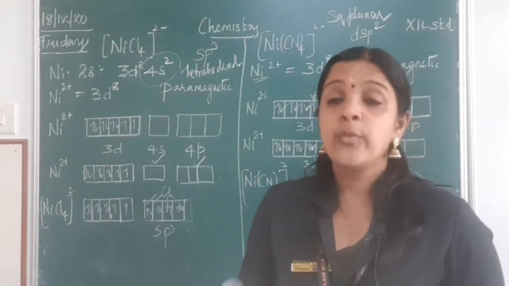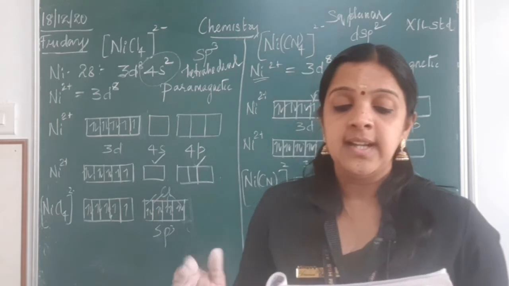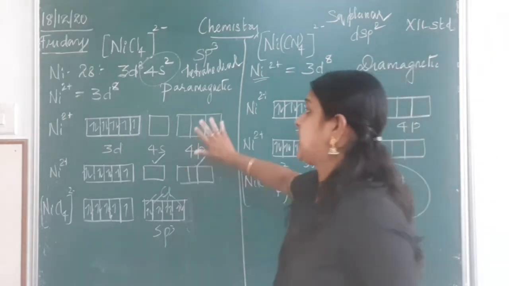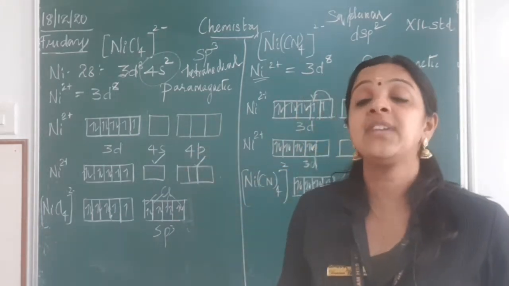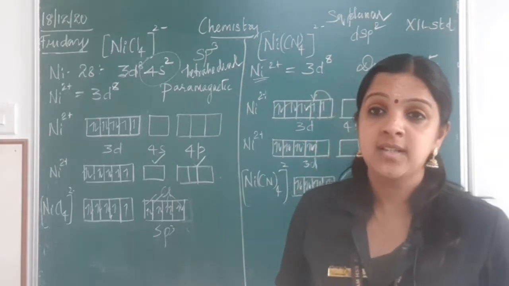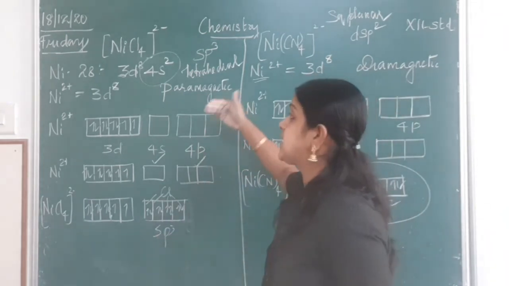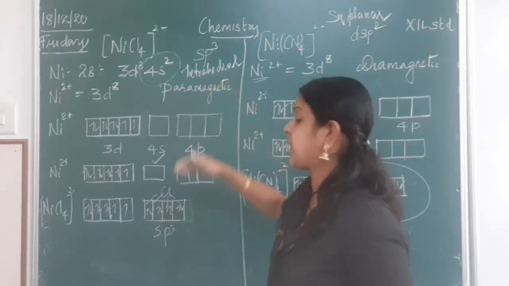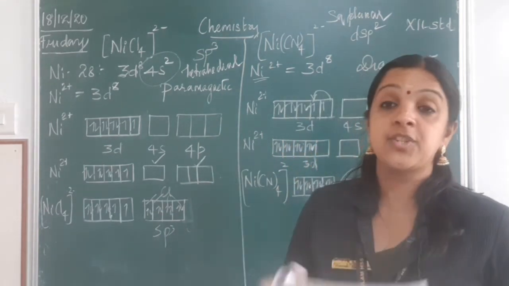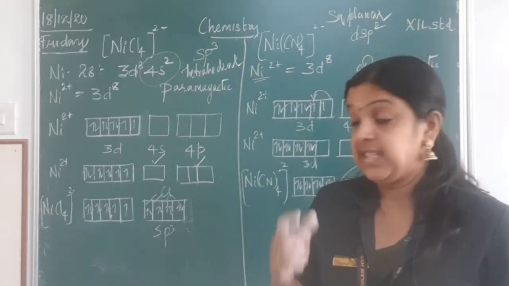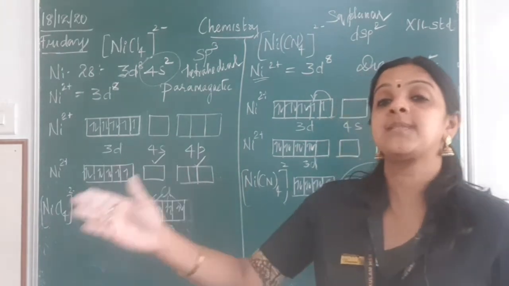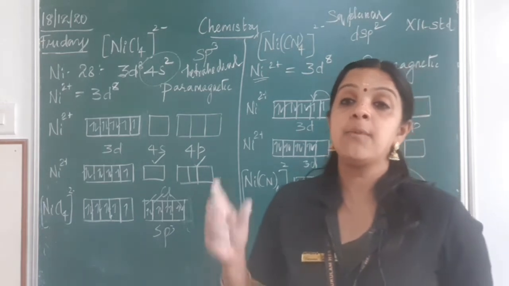Okay. Now when you come to the limitations of valence bond theory, it involves a number of assumptions. Now how can I say so surely that it forms a paramagnetic character? Do we have evidence? Have we done any experiment that shows that this complex shows a paramagnetic character? So it has all been assumed that this particular complex can be paramagnetic. That's why it is showing an sp3 hybridization. It does not give a quantitative interpretation of magnetic data. Yes, we are not very sure that definitely this complex must be diamagnetic or this complex must be paramagnetic. It is not giving proper evidence.